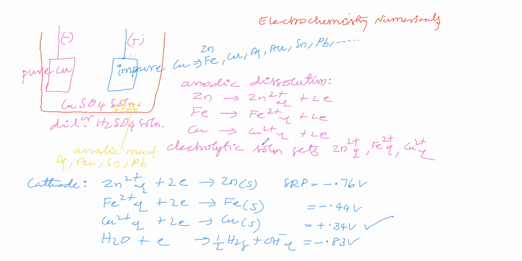So shall we say that we are converting impure copper into pure copper? Shall we say we are removing impurities from impure copper? We are getting pure copper. So this process is called electro refining of copper, purification of copper. That means we are converting impure copper into pure copper.